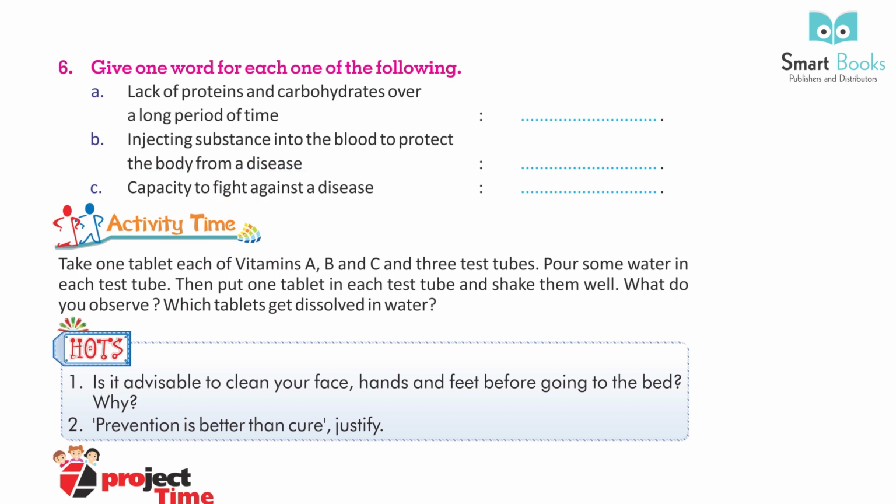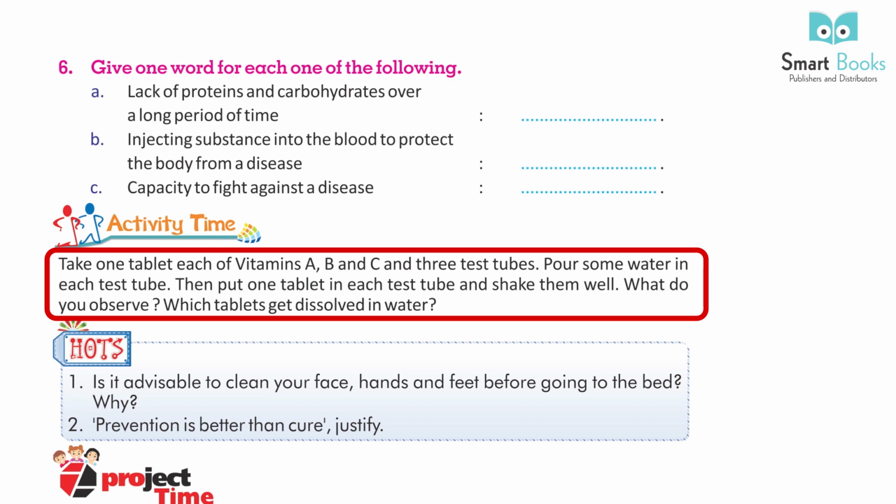Activity time. Take one tablet each of vitamin A, B and C and 3 test tubes. Pour some water in each test tube. Then put one tablet in each test tube and shake them well. What do you observe? Which tablet gets dissolved in water?